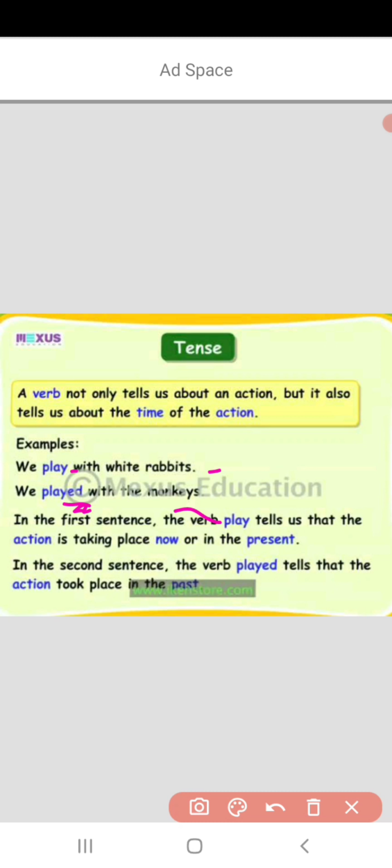Okay, in the first sentence, the verb play tells us the action is taking place now or in the present, and in the second sentence where ed is added, the verb played tells us that the action took place in the past. See, a tense tells us about the time of the action that takes place, whether it is happening in the past, the present, or in the future.